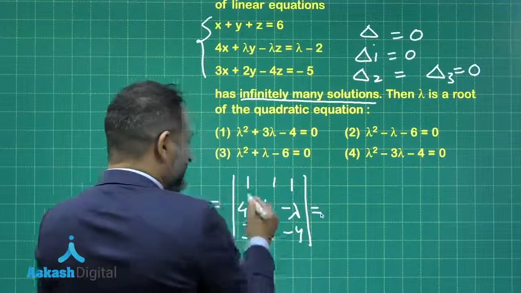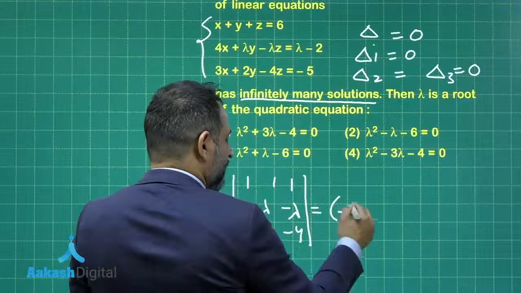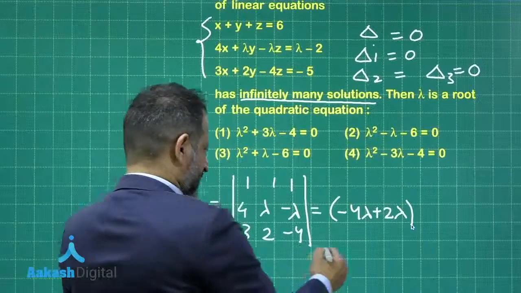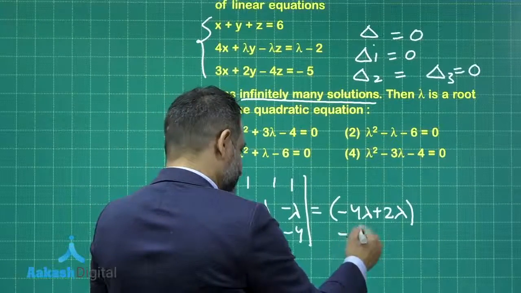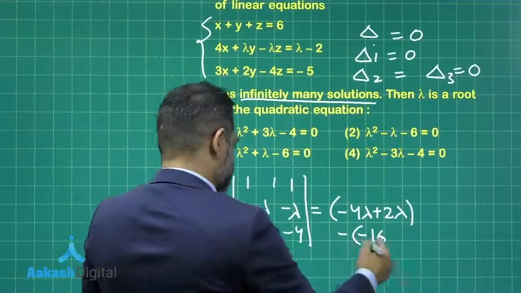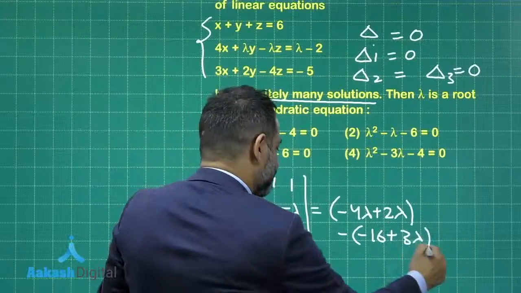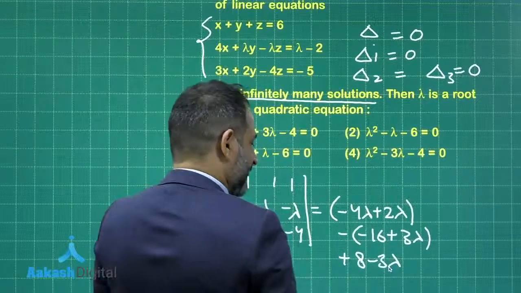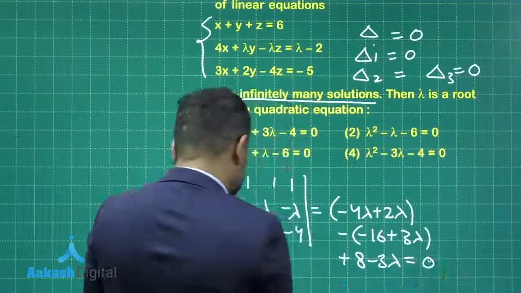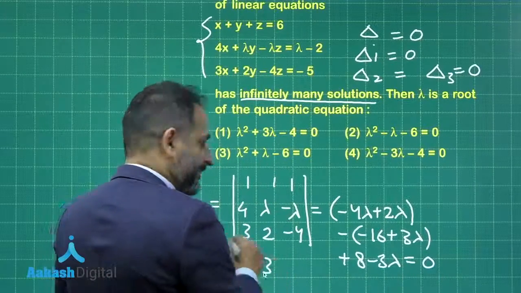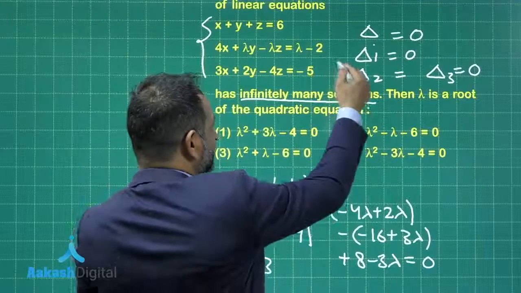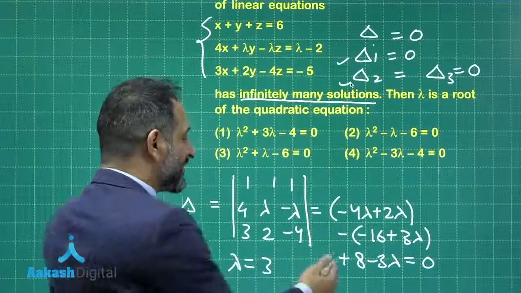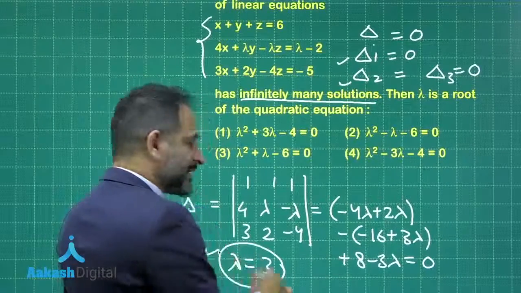If you evaluate this, we will have minus 4 lambda plus 2 lambda minus 16 plus 3 lambda and again 8 minus 3 lambda. So if you equate this to 0, you will get the value of lambda as 3. Again, if you calculate delta 1, delta 2, delta 3 and equate them to 0, you will get the same value of lambda, that is equal to 3.